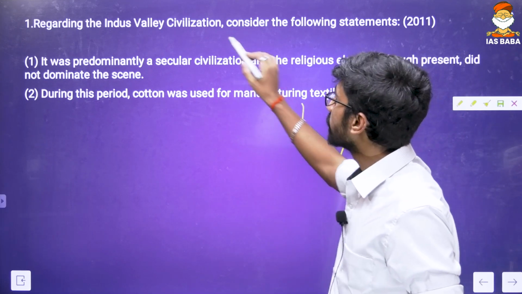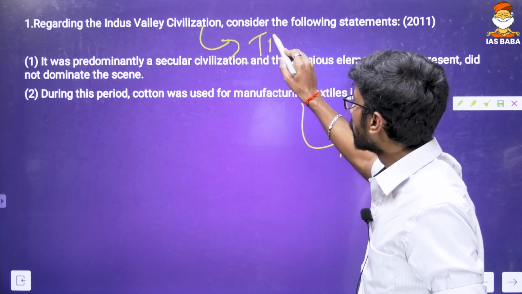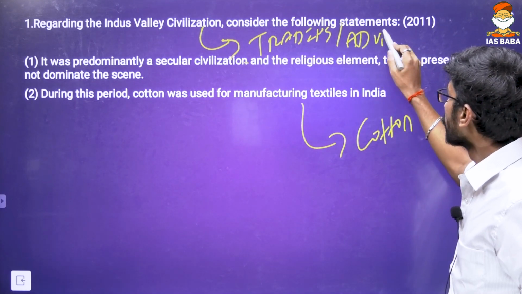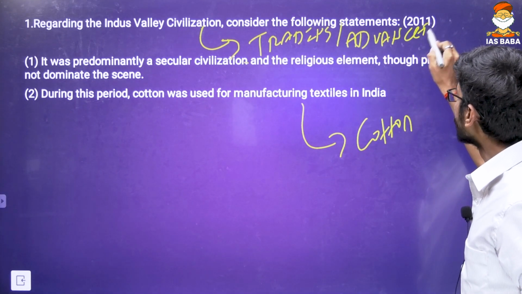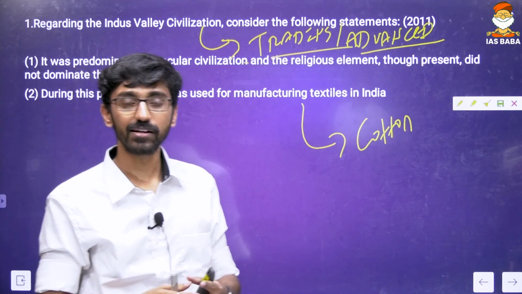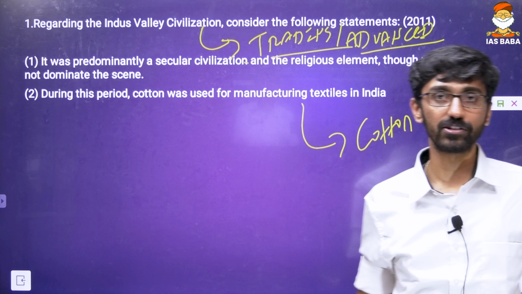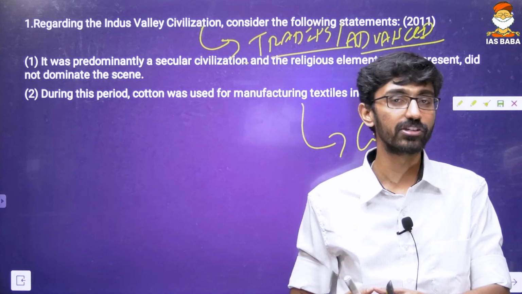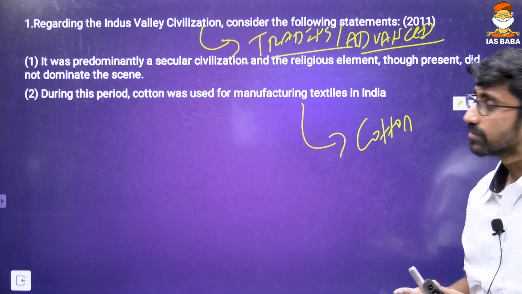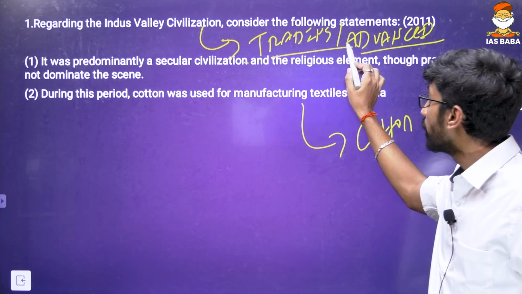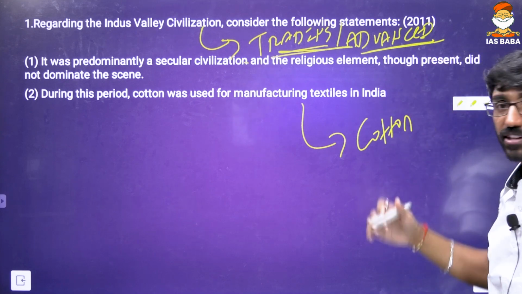Because Indus Valley civilization is all about trading, their advanced culture, and the people are more oriented towards improving their material culture rather than the religious aspects of that time. Even though religion was present, it was present in a different sense. We'll understand the religious topic. So that is what this statement is talking about. It was predominantly a secular civilization. That secular we can talk about, that is, the major concern of the people was improving their material culture.